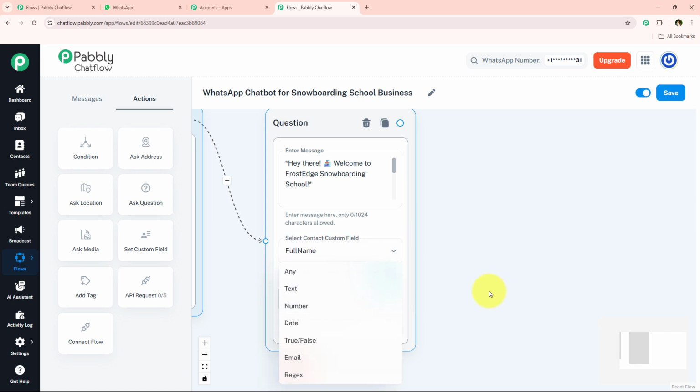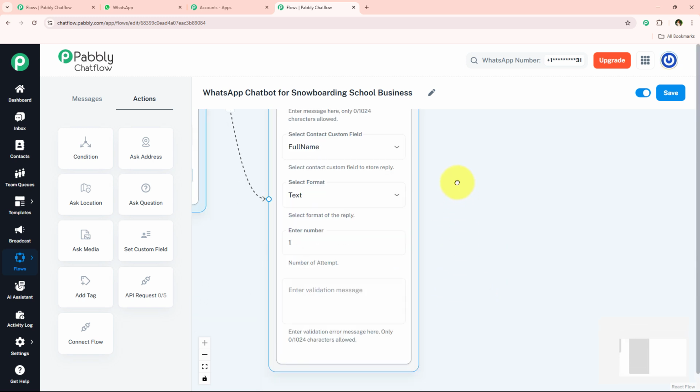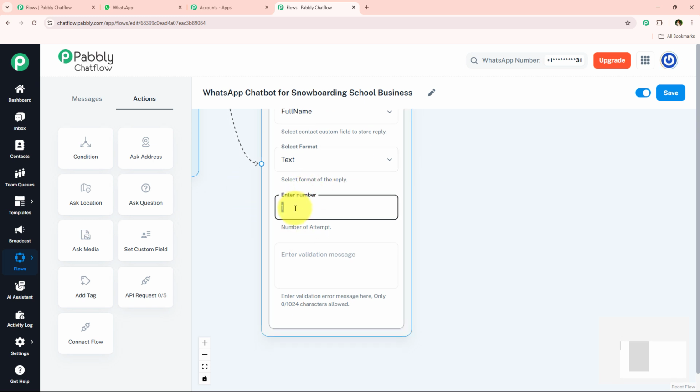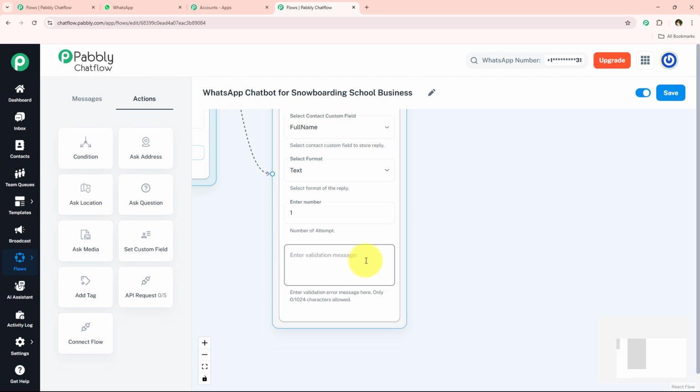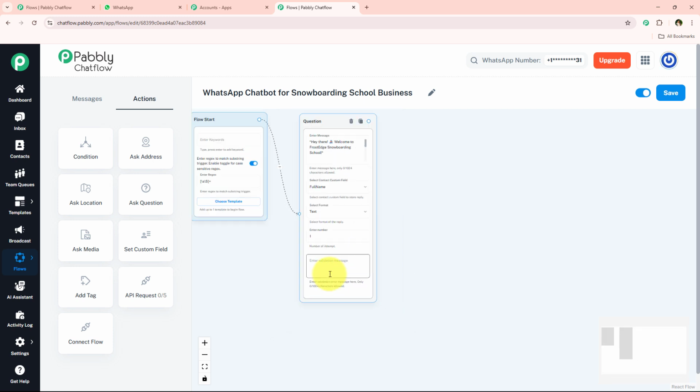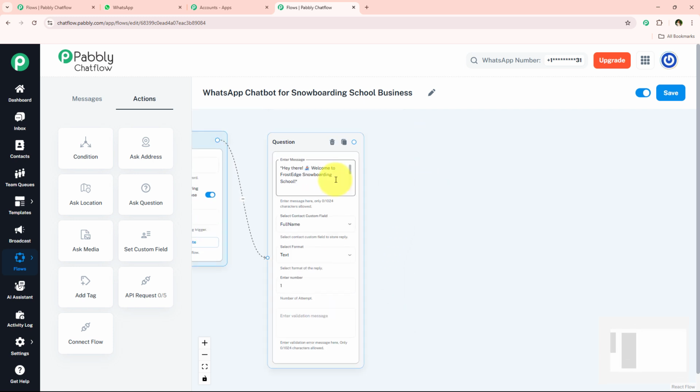And I'm just going to select the format of the reply, which is text. And now it is asking me for the number of attempts. I'm simply going to keep the number of attempts as one only. And now it is asking me for the validation message. So over here, this is not a required field, so I'm just going to leave it blank. If you wish, you can definitely enter this validation message. Now I'm just going to move on further.